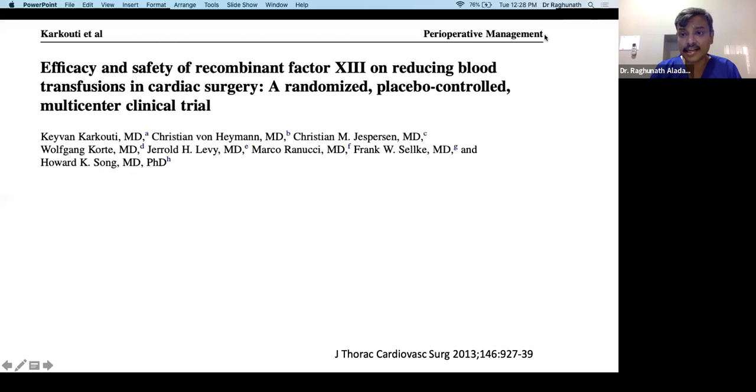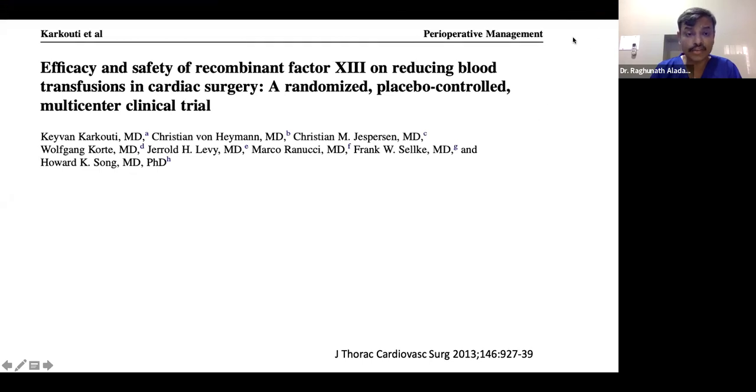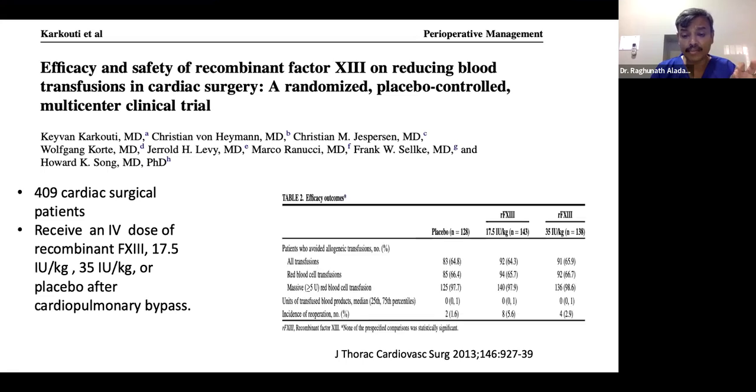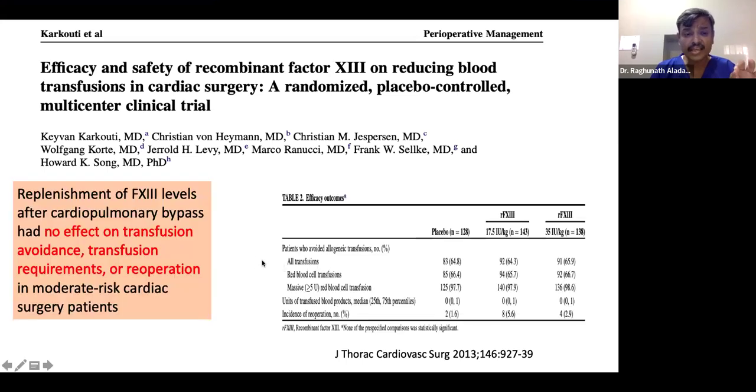This is a multi-center RCT, placebo controlled, to know the efficacy and safety of factor 13. In surgical patients, they used doses of 17.5 international units per kg and 35 international units per kg, and placebo. They found that yes, there is a replenishment of factor 13 levels, which may be associated with bleeding, but replenishment of factor 13 levels has no effect on transfusion avoidance, transfusion requirement, or reoperation. Means it is not yet proven. So we cannot use factor 13 just like that. Many studies are coming up on the efficacy of factor 13.